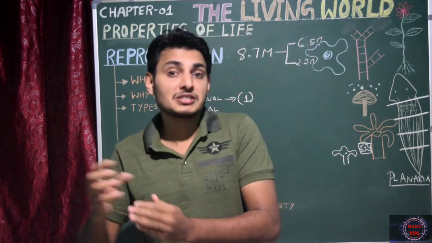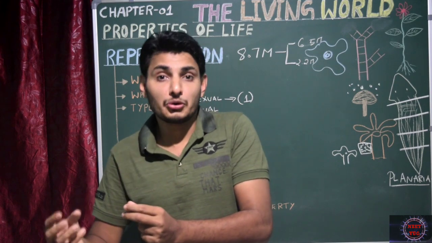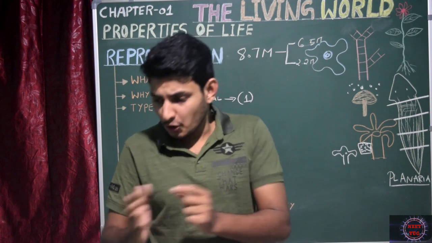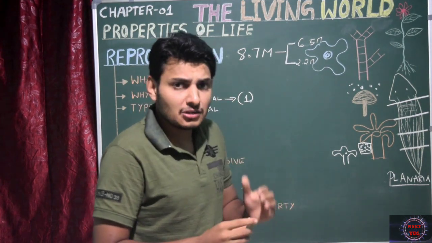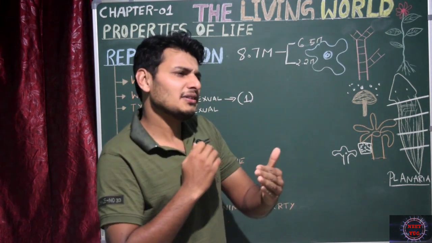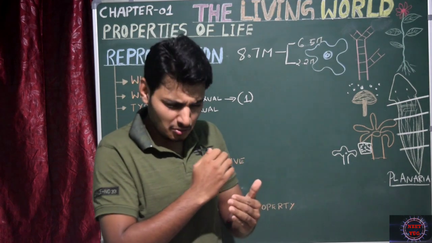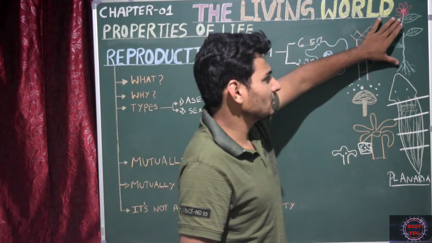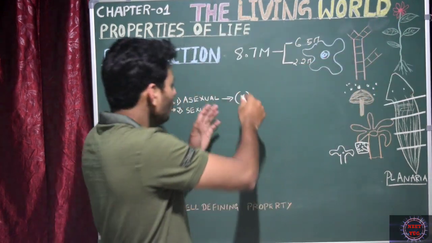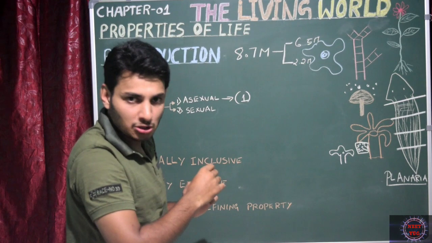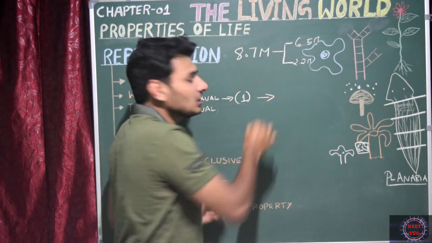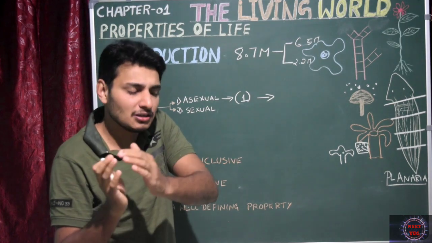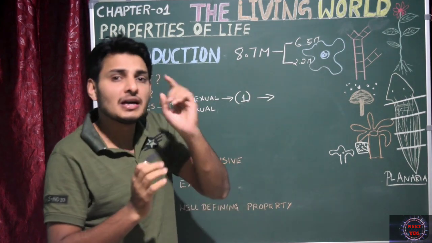Because they have a special structure called vegetative propagules. You are going to study this concept in your 12th standard. Vegetative propagules are mainly a type of asexual reproductive structure which produces a young one. That is in the case of plants. The young ones produced by asexual reproduction are morphologically and genetically similar to their parents, because they are produced from a single parent.